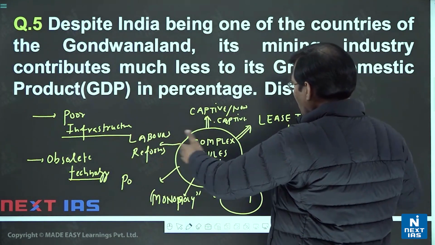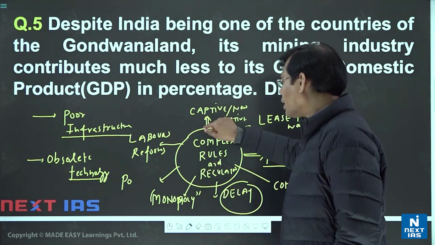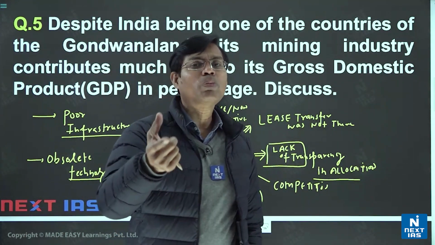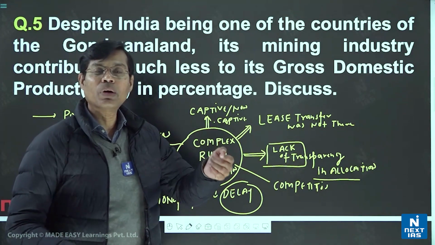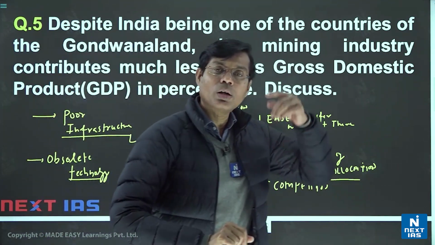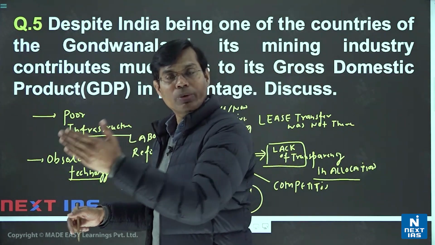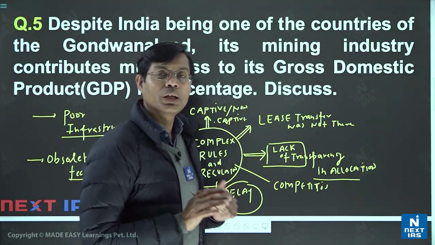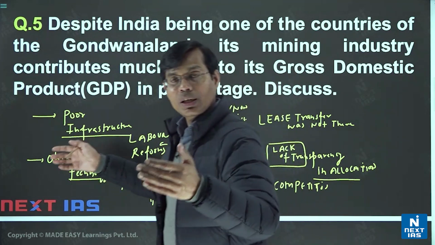So altogether, if you make this picture, then you may be able to say it here. What I am saying is that at this time I am giving you so many points, but in examination pressure, hardly 2 or 3 points will be in your mind. But if you get one clue, okay, it is the forested area, then I am sure you will recall the tribals. Then, forested tribal, you will say the problem will be displacing them, land acquisition, and cutting the trees will not be easily allowed here. Then you may again come to the poor infrastructure in dense forest areas.